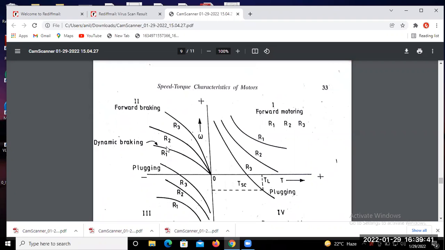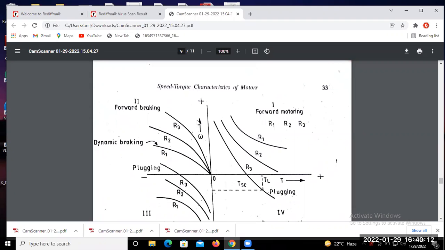The speed-torque characteristic we already showed is hyperbolic. At very low torque, speed is very high, but when the torque is increased, speed slows down. So this is the characteristic for the forward motor mode, and this one is your forward braking mode, that means torque applied in the opposite direction to quadrant 1.